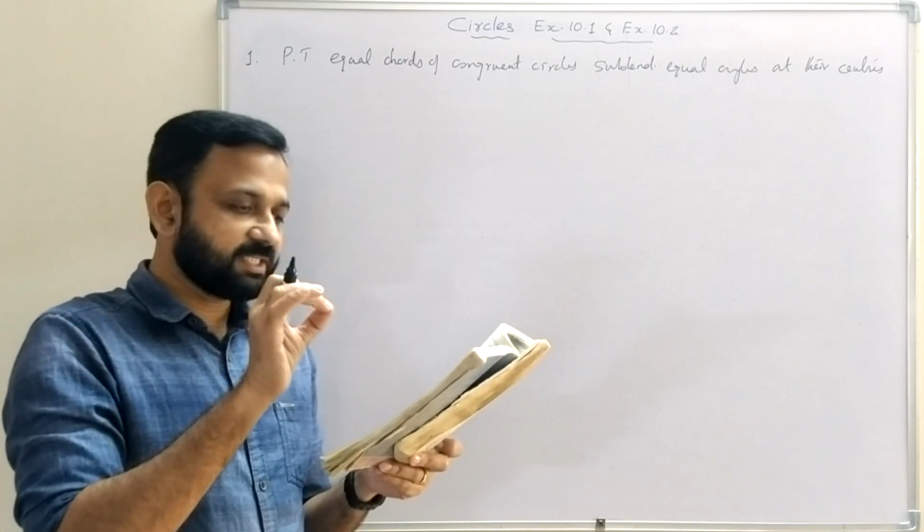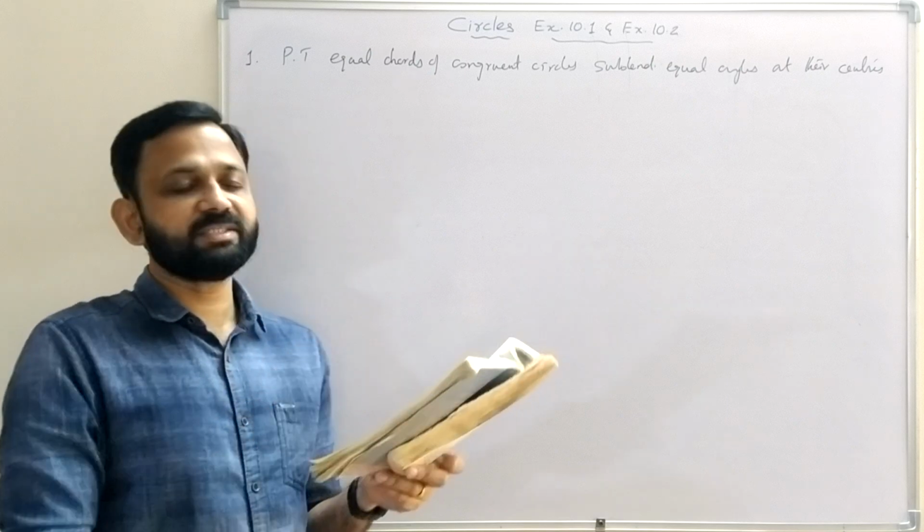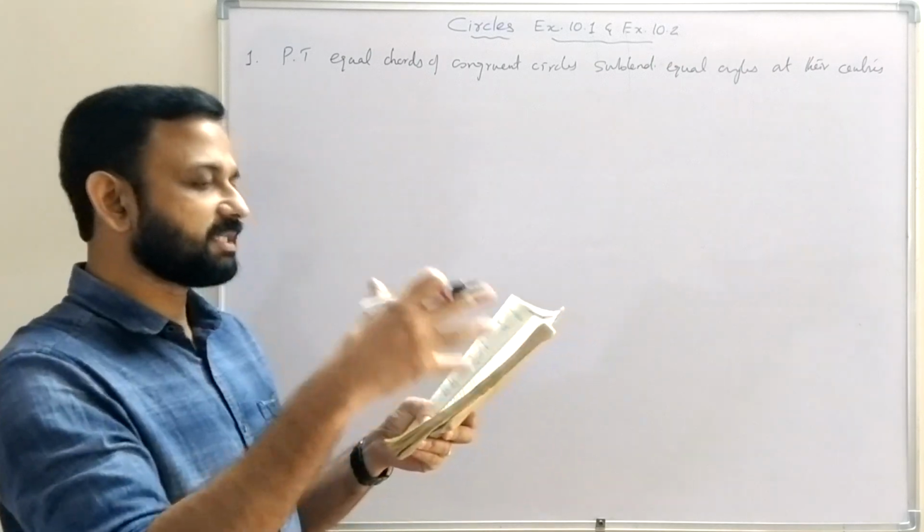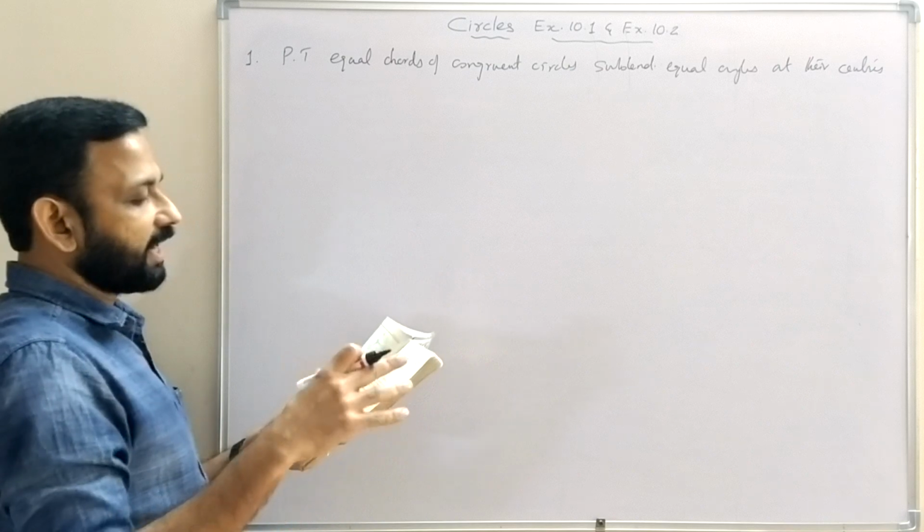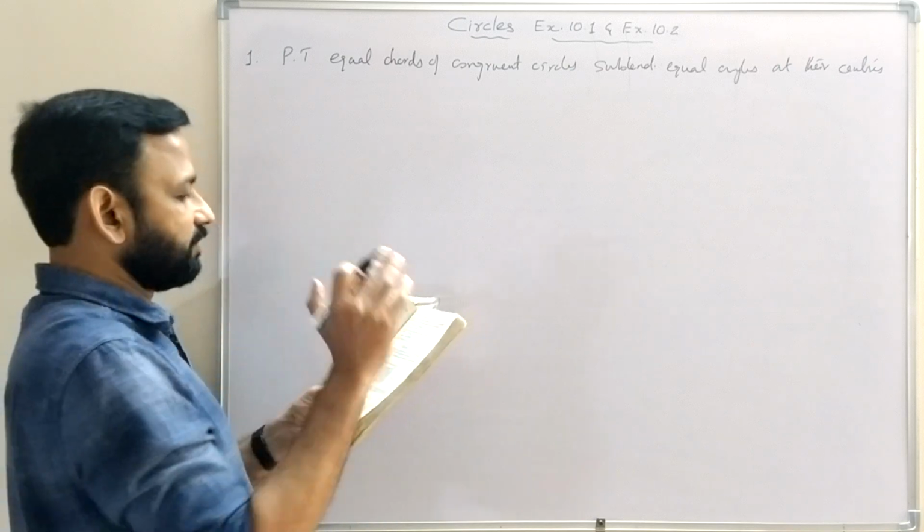The angles subtended by the chords are equal, and we need to prove the chords are equal.